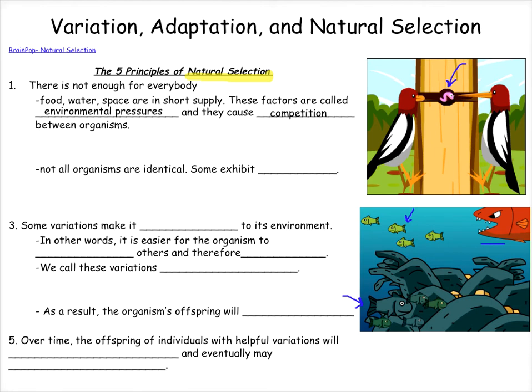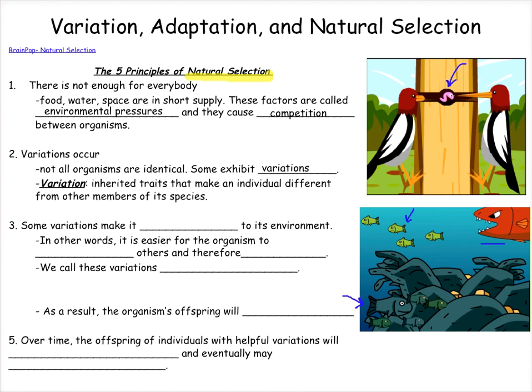The second principle of natural selection is that variations occur within every population. So we all know at this point that not all members of a species are identical. Some exhibit variations, or in other words, inherited traits that make an individual different from other members of its species.